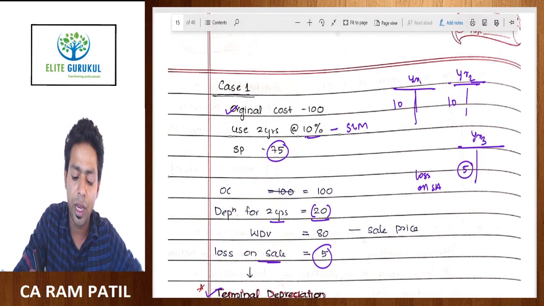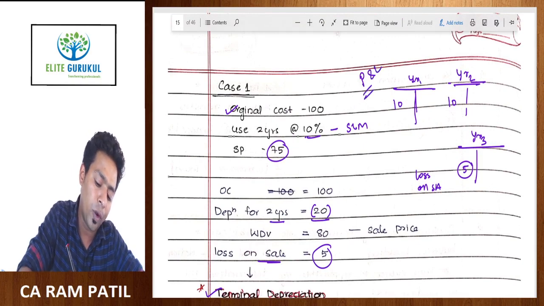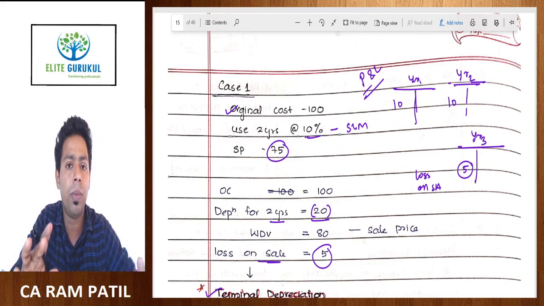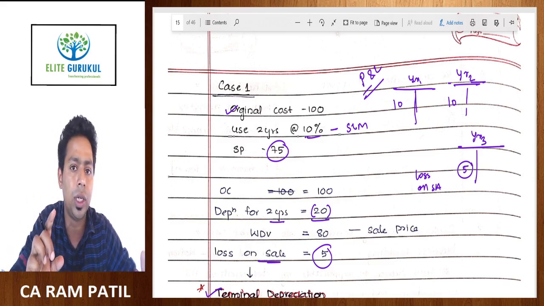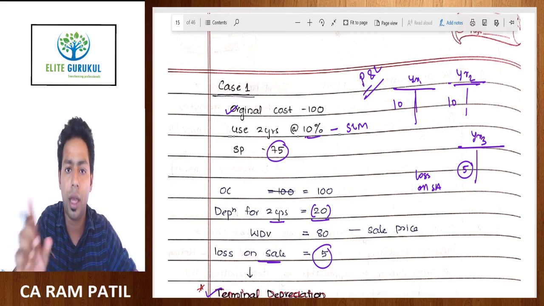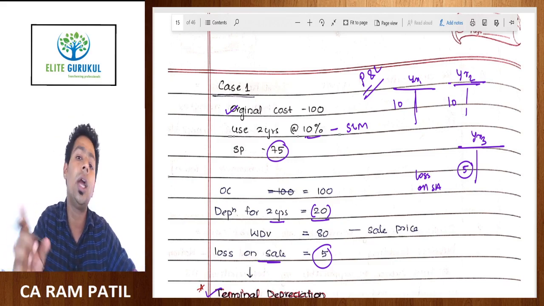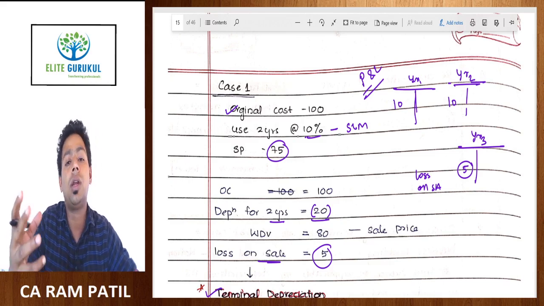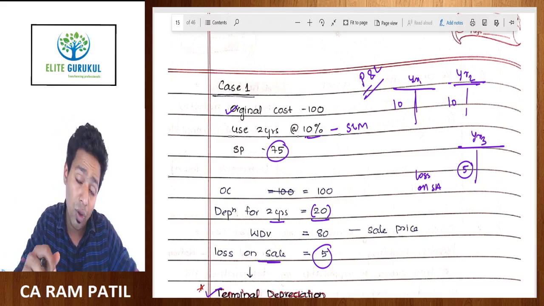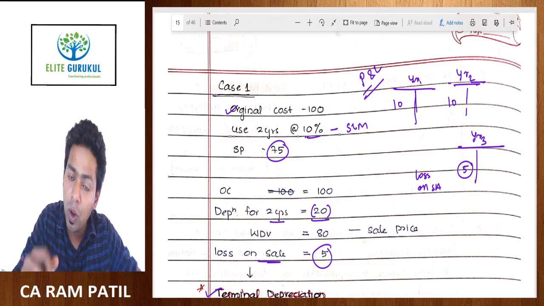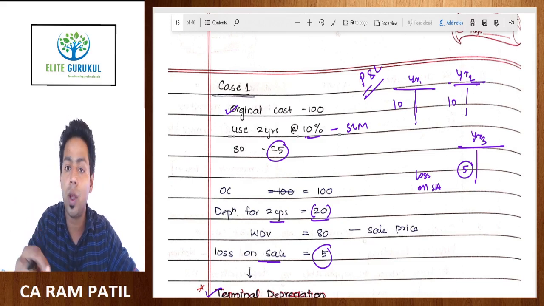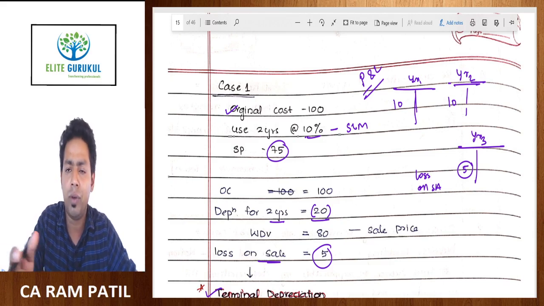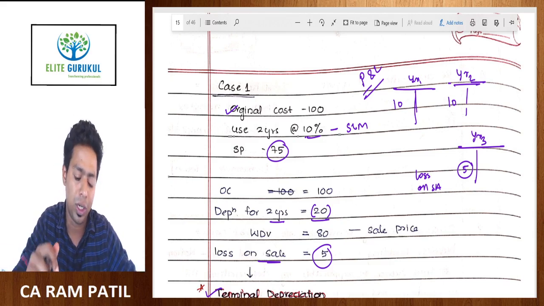Now you tell me, friends, whenever I say your profit and loss account, it should consist of a revenue transaction or a capital nature transaction. I hope you remember how to distinguish between revenue nature and capital nature transactions. Revenue nature transactions are recurring in nature, whereas capital nature transactions are non-recurring. Revenue nature transactions are usually in smaller amounts, capital nature transactions usually in larger amounts. Revenue nature transactions we record in the profit and loss account, whereas capital nature transactions we record in the balance sheet. So this is something you should know, the basic differentiation between revenue and capital nature transactions.